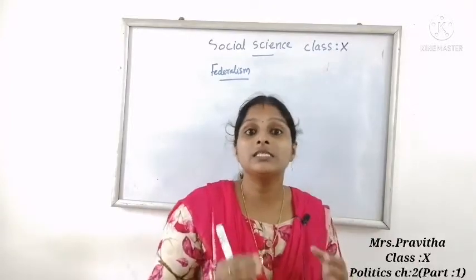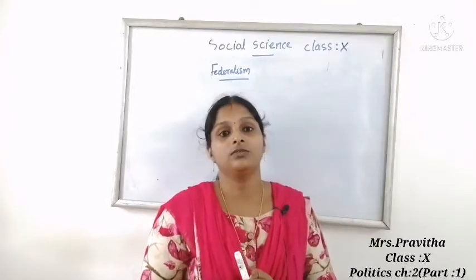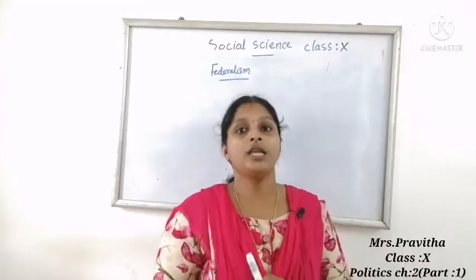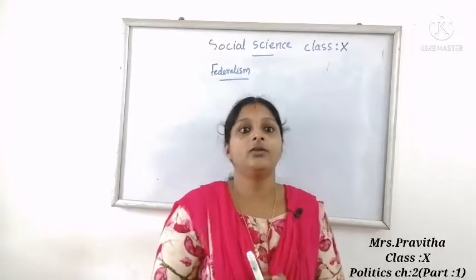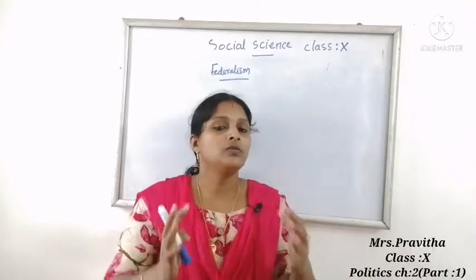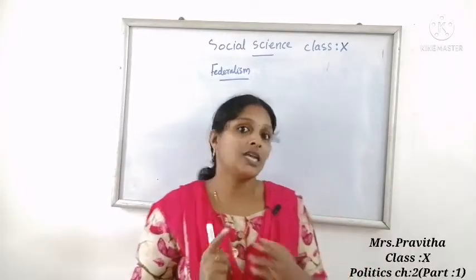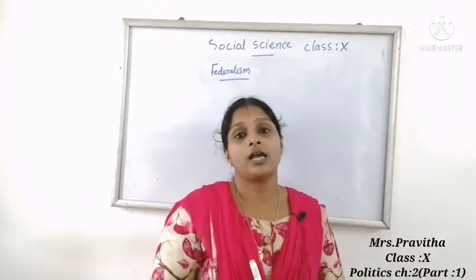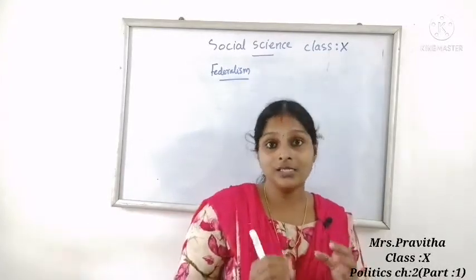Okay, so what is federalism? Federalism is a system of government in which the power is divided between a central authority and various constituent units of the country. Okay, so federalism has two levels of government. So which are the two levels of government? Central government and state government.